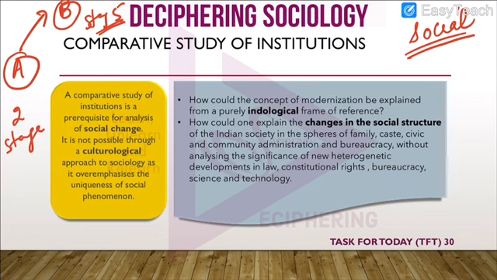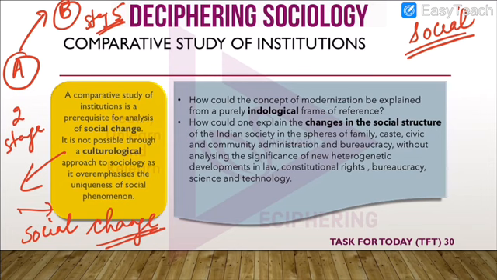Now, if he adopted, let's say, the culturological method, then this method would not be the right method to study social change. Why? In the culturological method, what happens? Every society is treated as a unique society. So if, let's say, society A and society B are unique societies, then how can we compare them?